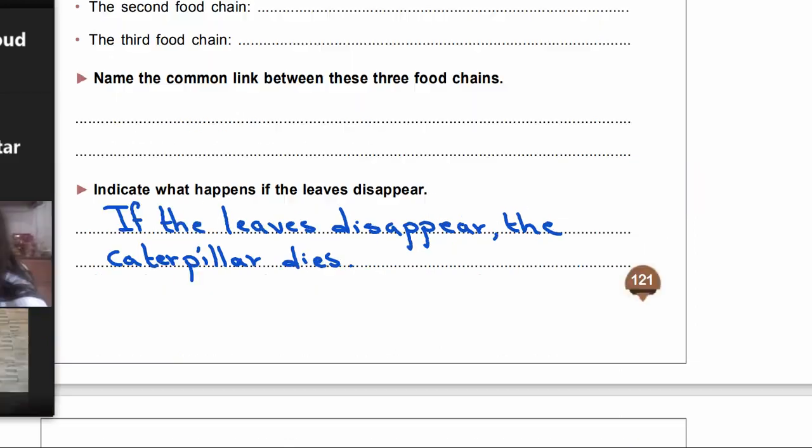If the caterpillar dies, the tit will die also because it has no other source of food, and then this food chain will be disturbed. Disturbed means it has no balance at all. So we will receive a natural disequilibrium in nature.